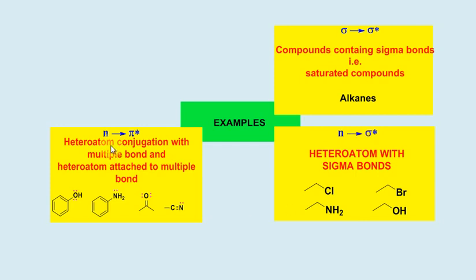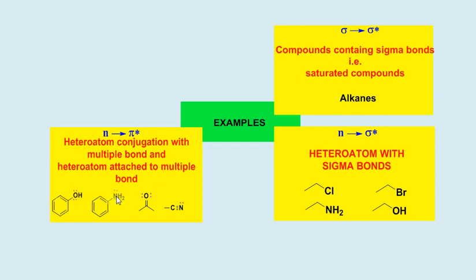n to pi star electronic excitation will occur in those compounds which have non-bonding electrons along with a multiple bond. So a heteroatom in conjugation with a multiple bond, or a heteroatom attached to multiple bonds, will show n to pi star transition. See here, friends, lone pairs of oxygen are in conjugation with benzene.